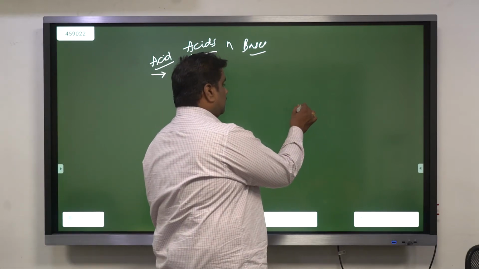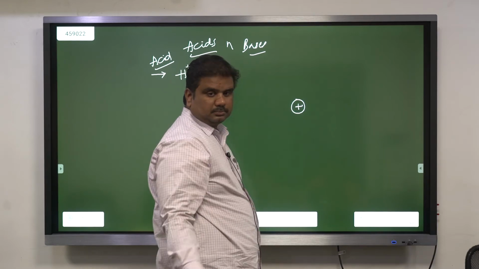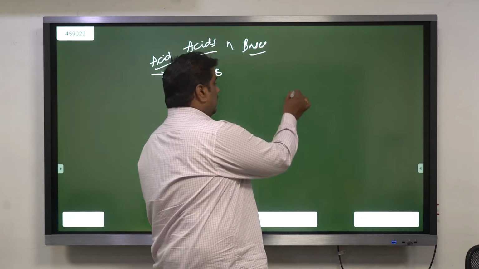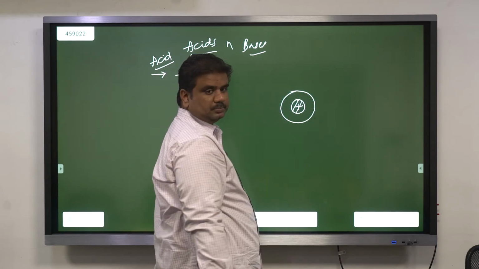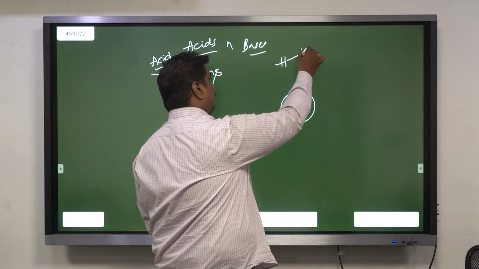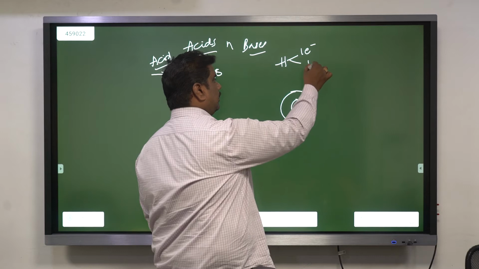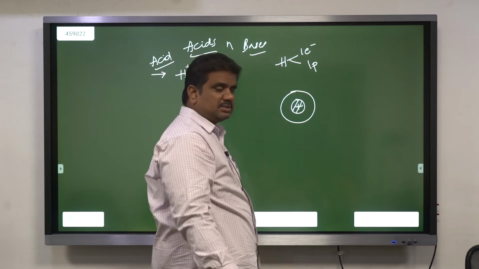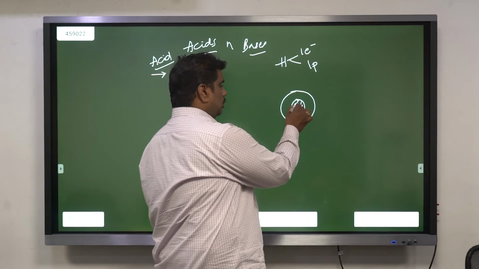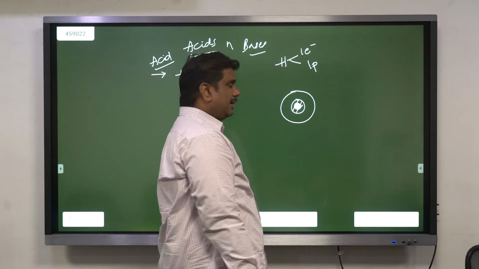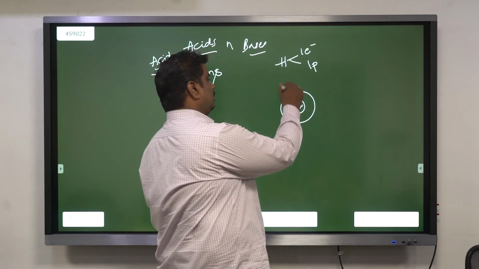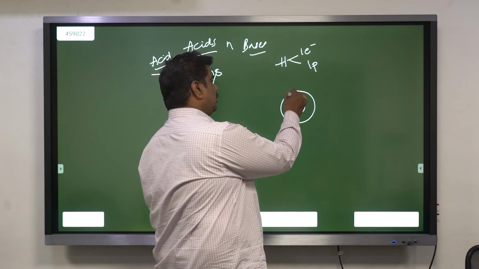Now look here. This is the case of a nucleus. And this is the case of your orbit. So when I'm talking about hydrogen, it has one electron as well as one proton. The proton will be present inside the nucleus. Around the nucleus in orbits, we have some electrons. Since hydrogen has only one electron, that one electron will be present here.